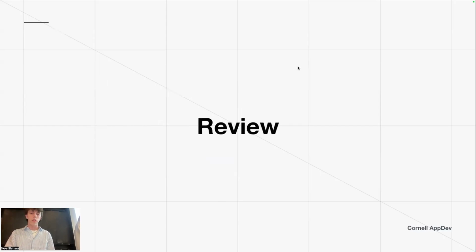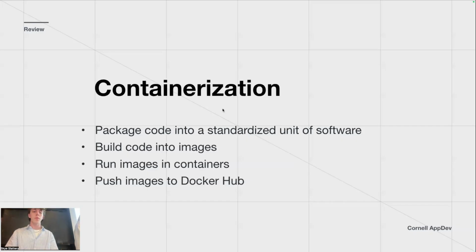Yeah, so let's get into some review of last week. Last week we went over containerization, which means packaging your code into standardized units of software. So this means that no matter what computer you have, no matter what you're running on, you should get equivalent results. And we did this through Docker. You remember we built our code into images, which are like the blueprint. And then we use those images to run containers, which is like the product of the blueprint, like the house. And then we would push those images to Docker Hub, which is like GitHub, but for Docker images.